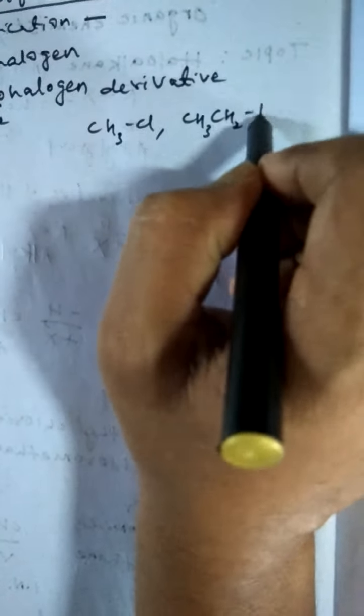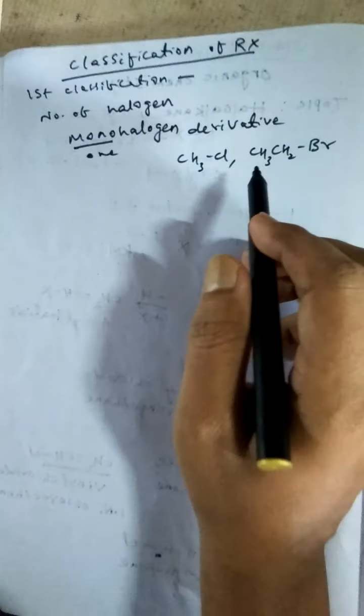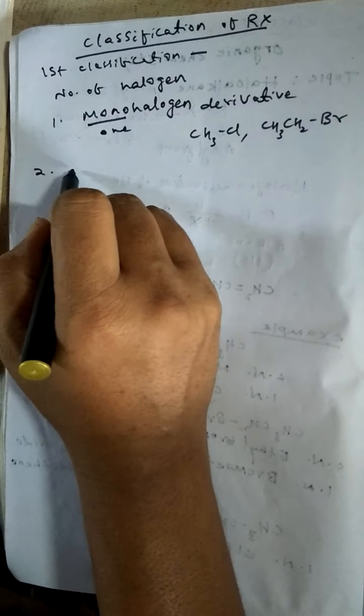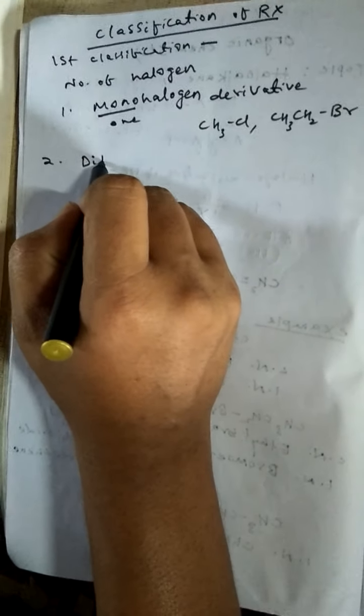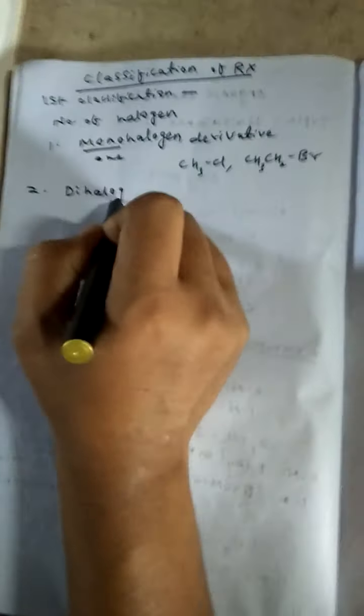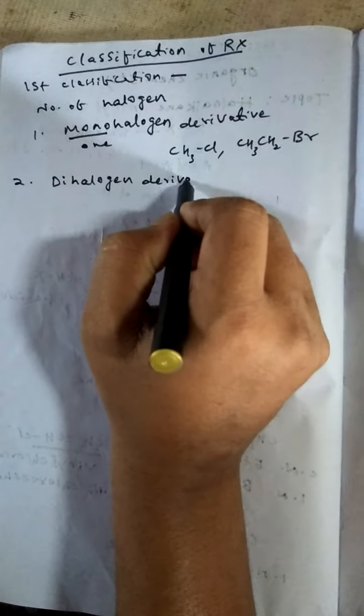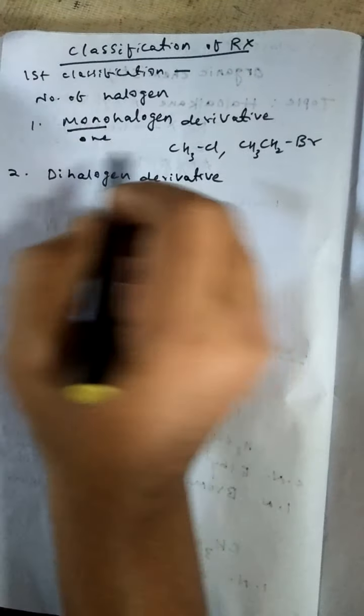Example, CH3Cl, CH3CH2Br. These are monohalogen derivatives. Then the second is the dihalogen derivative. Di means two.